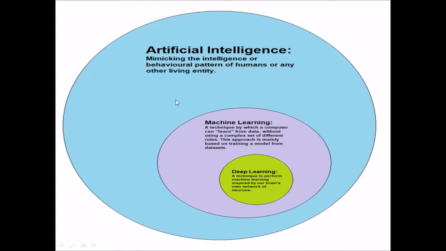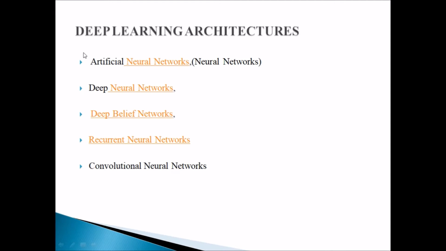Now this is also the diagram that I showed before, showing the relationship between artificial intelligence, machine learning, and deep learning. You see that the major method used in solving artificial intelligence problems is machine learning, and now there is the development of deep learning that is even stronger, that we now use in solving artificial intelligence problems.